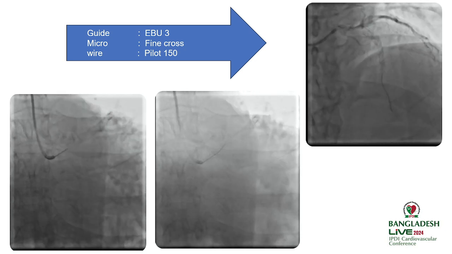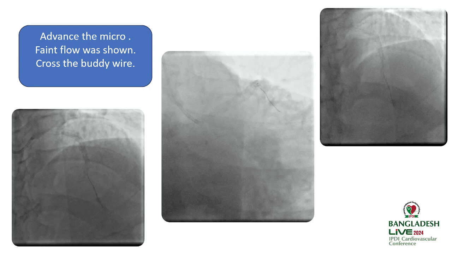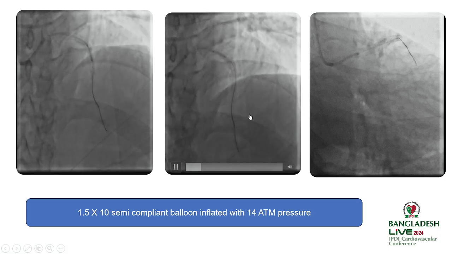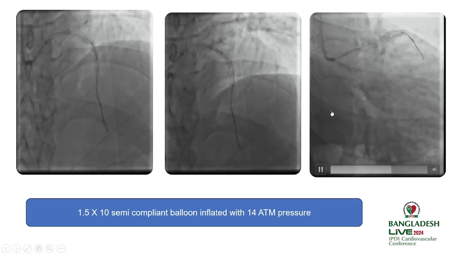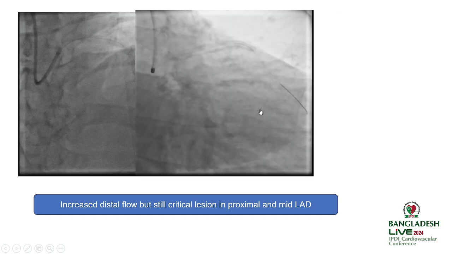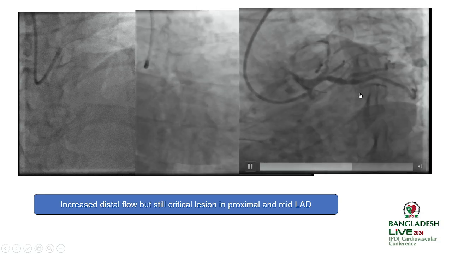We removed the Pilot 150 wire, then we took the buddy wire, and then we dilated the lesion with a 1.5 by 10 semi-compliant balloon from proximal to mid LAD, inflated at 14 atm pressure. After that, there was still significant residual stenosis from proximal to mid LAD.